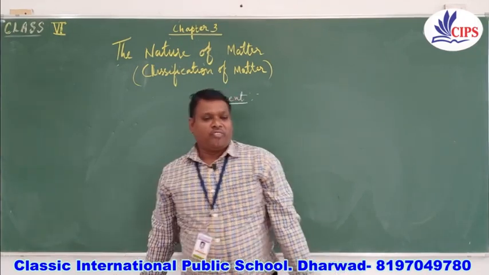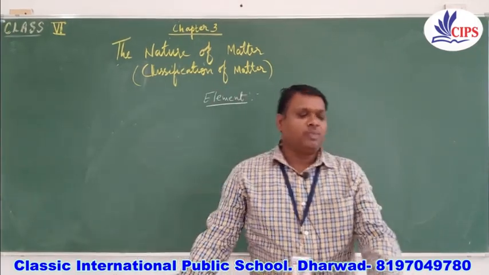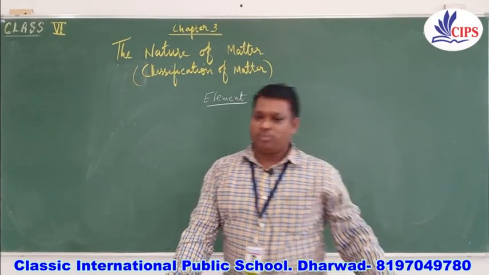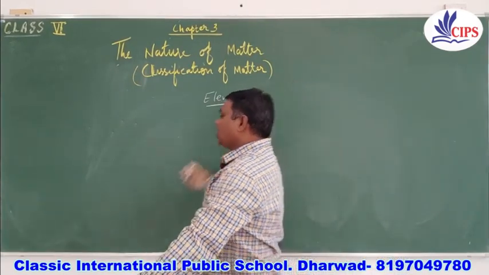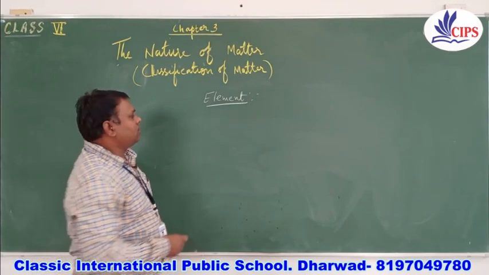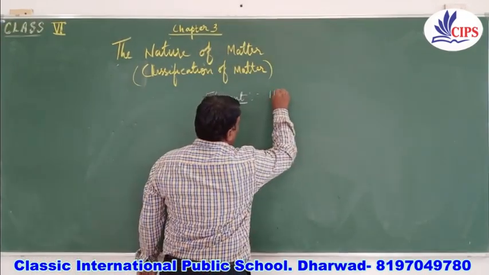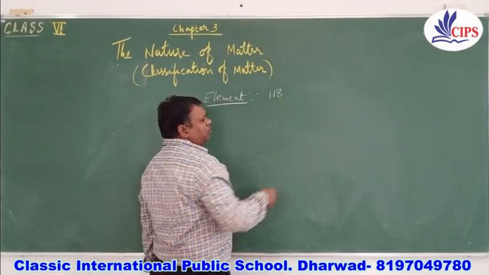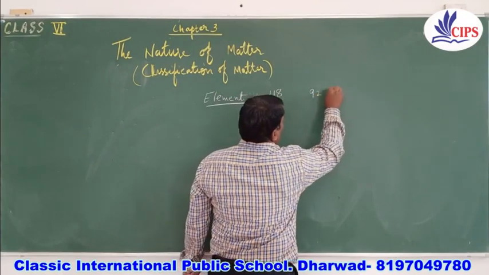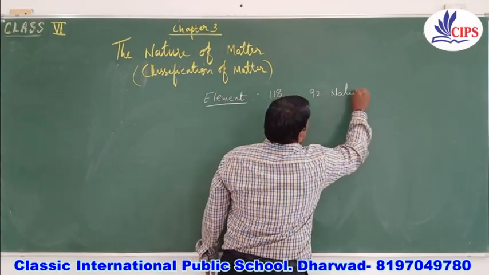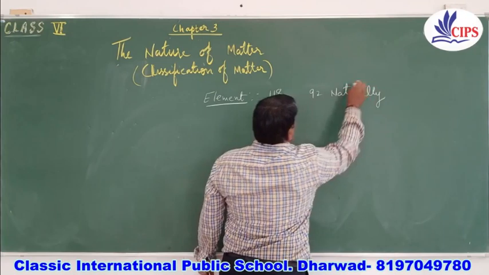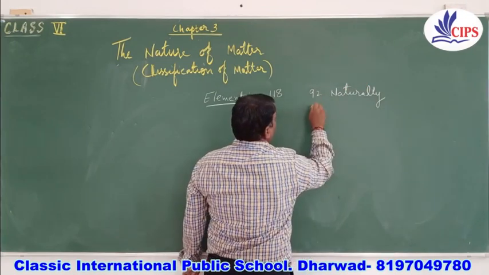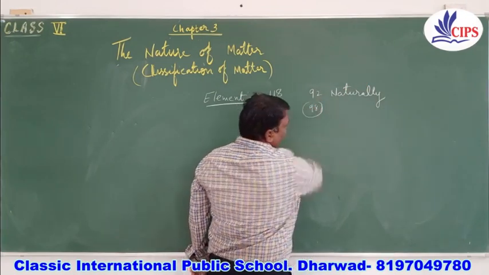Okay, if we talk about the number of elements available in nature or made by man, the total number of elements available nowadays is 118, out of which 92 are naturally occurring elements. Some books have given 98 elements, but that is not confirmed.